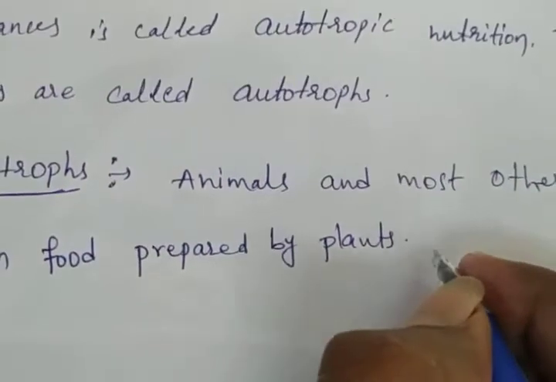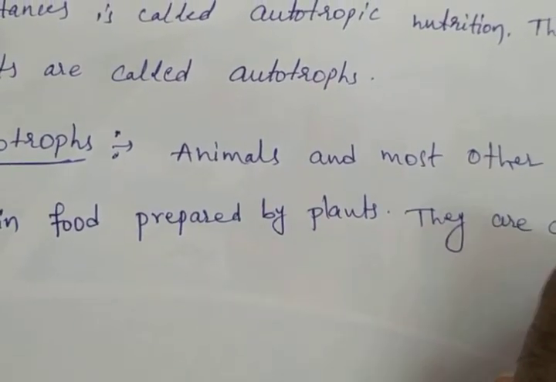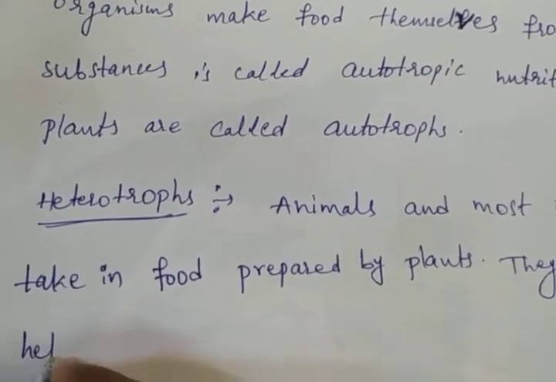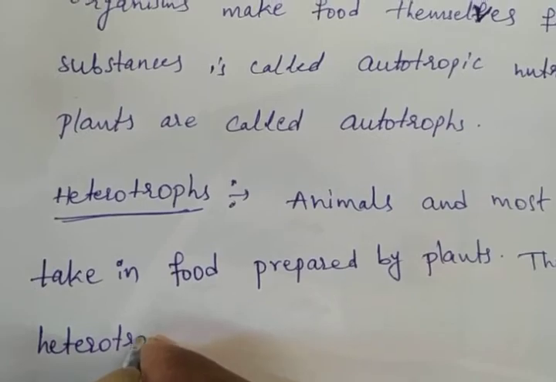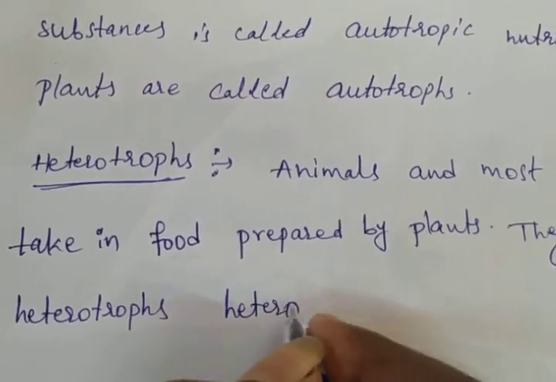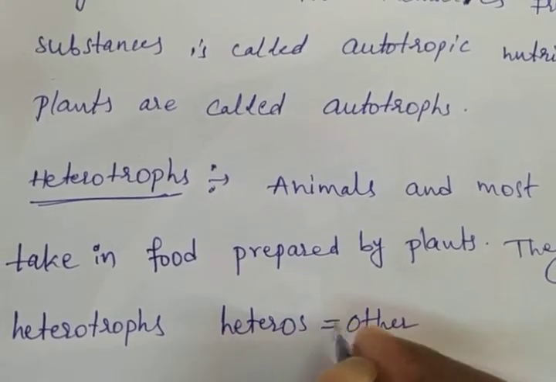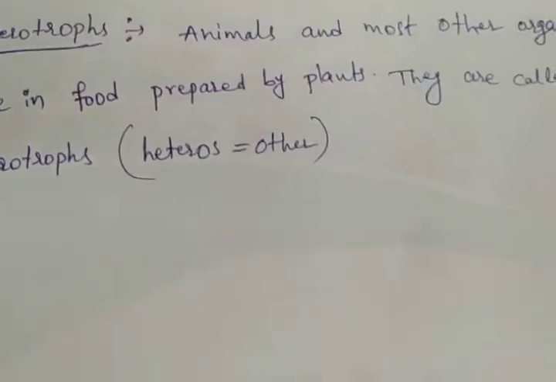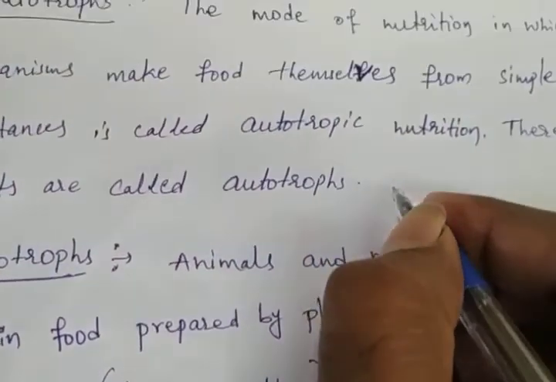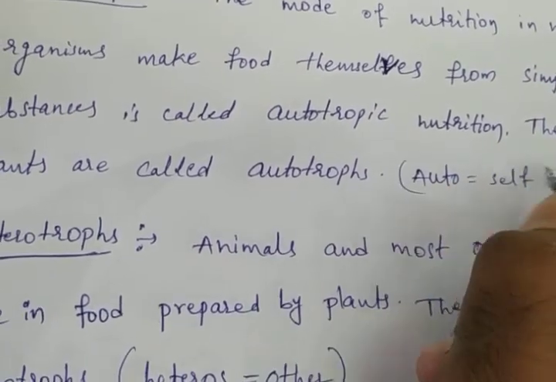They are called heterotrophs. Hetero means other, whereas auto means self.